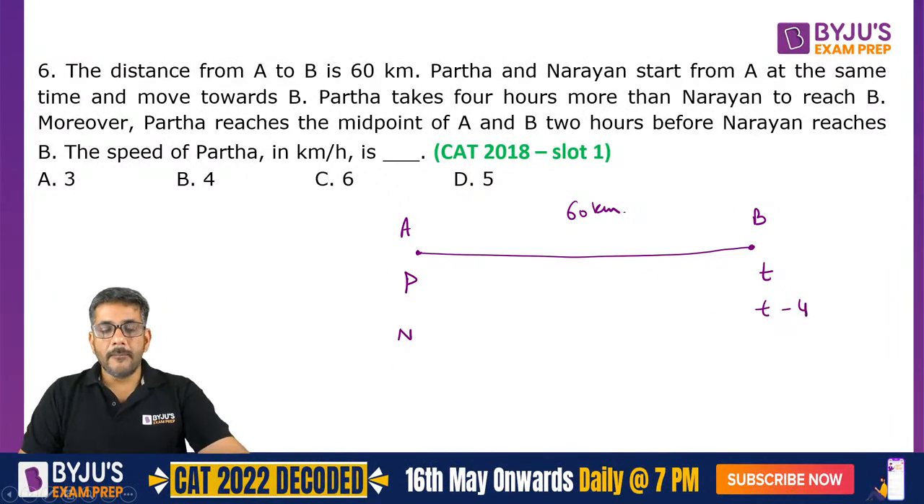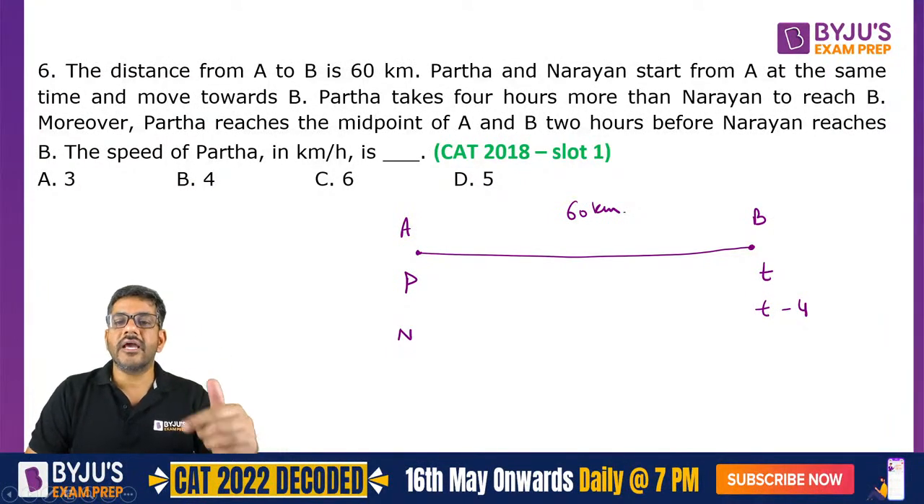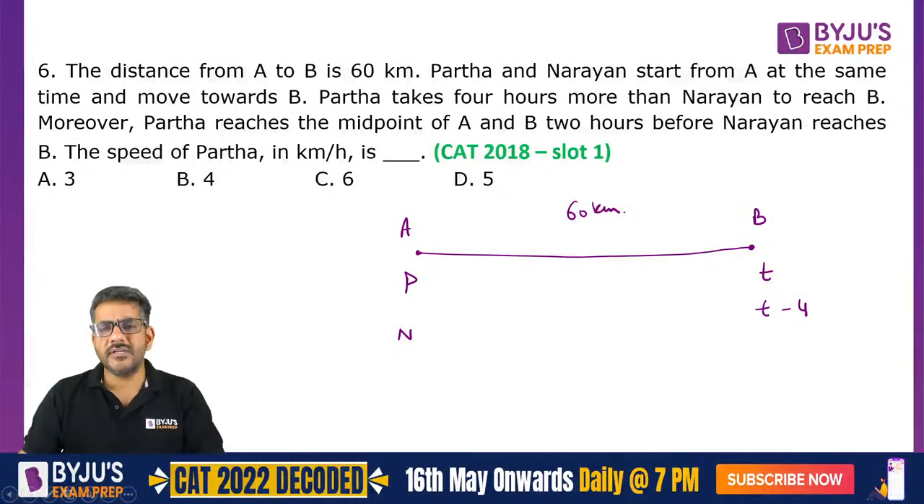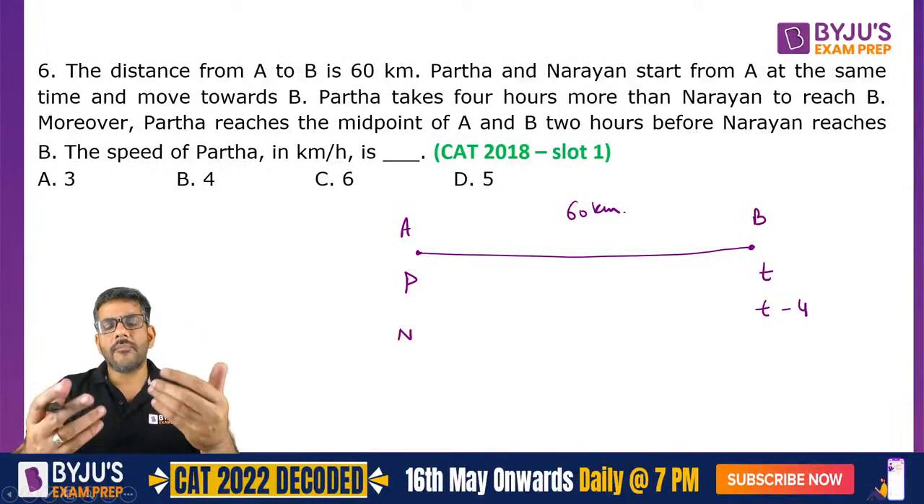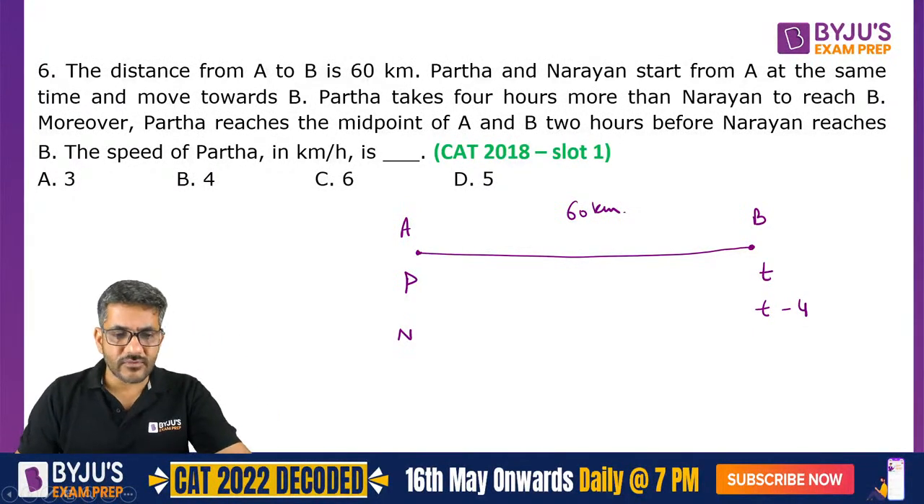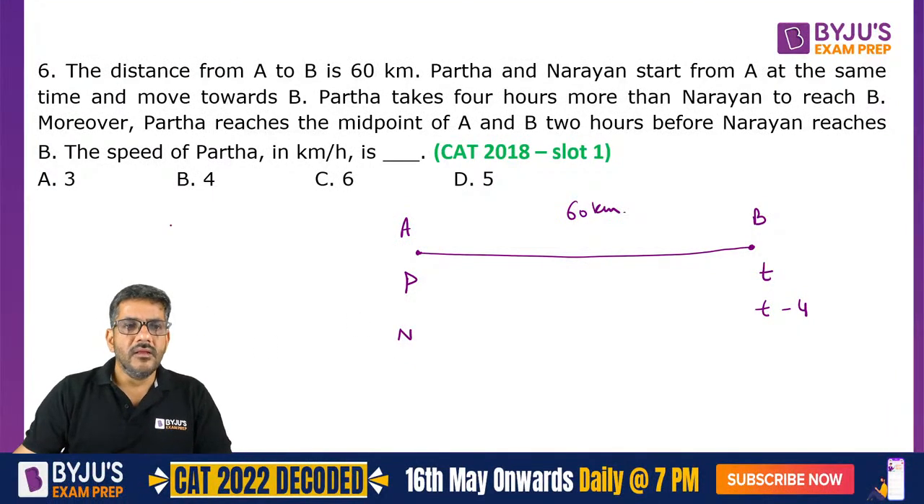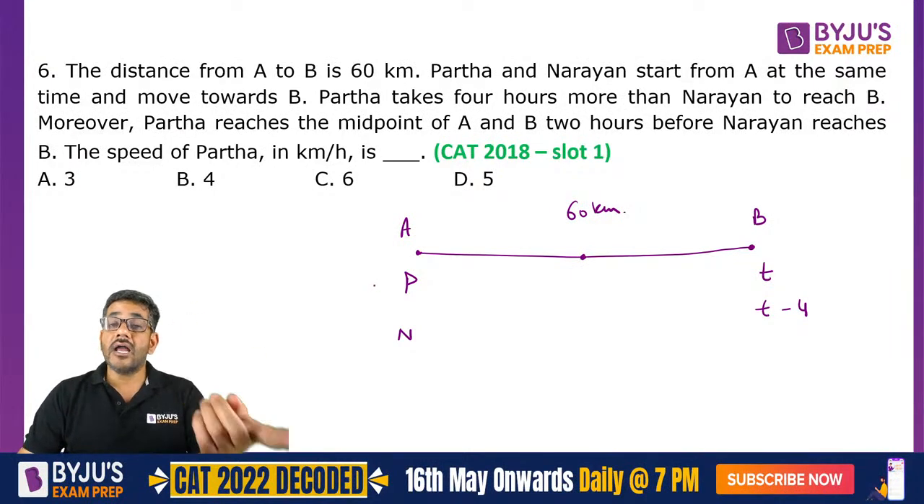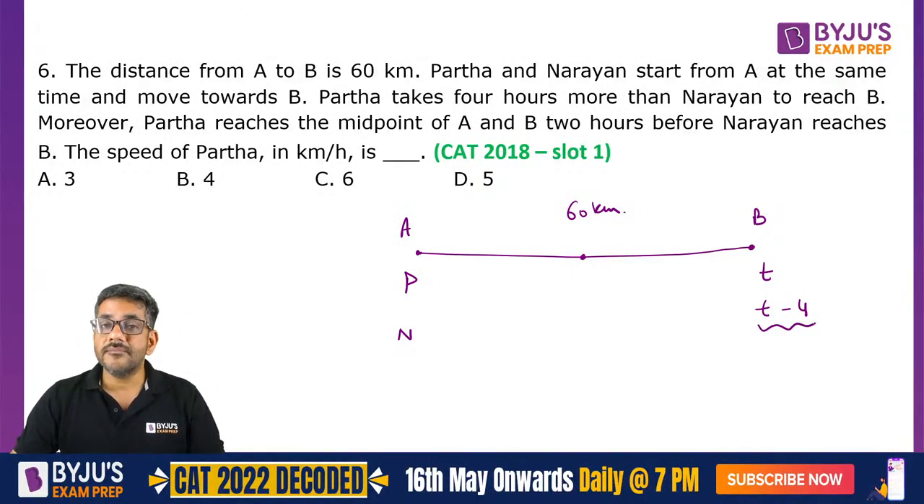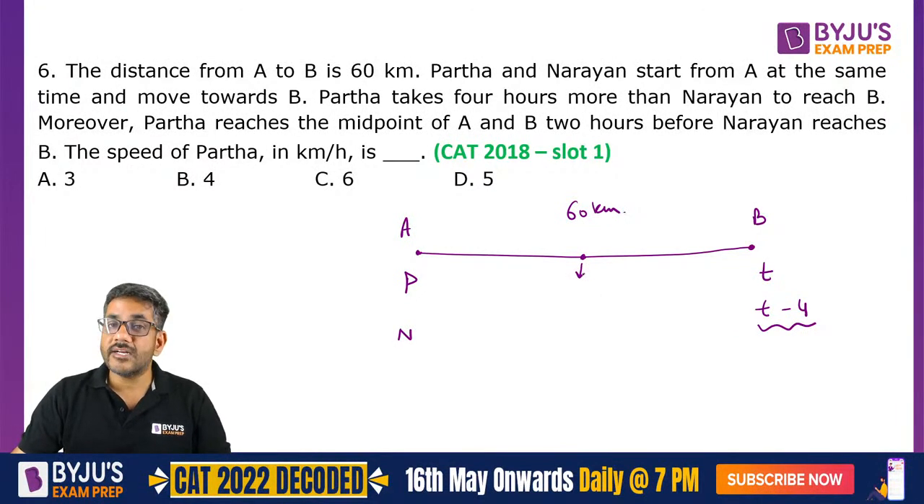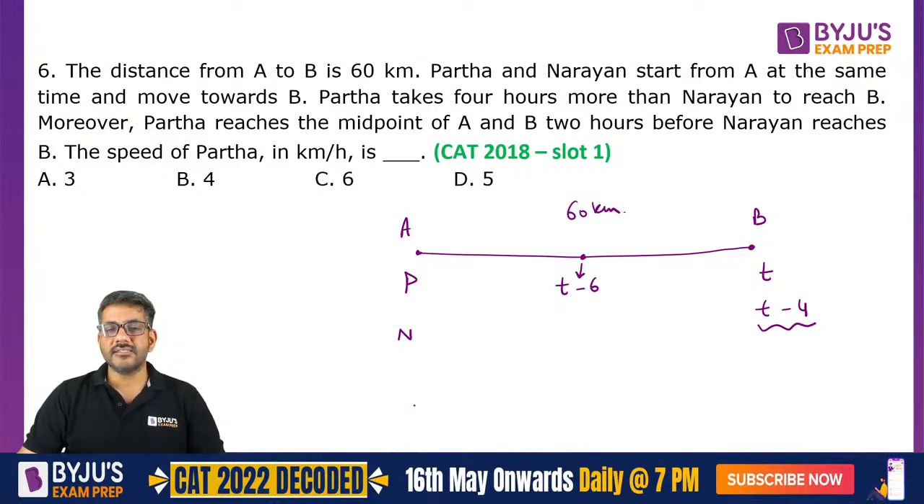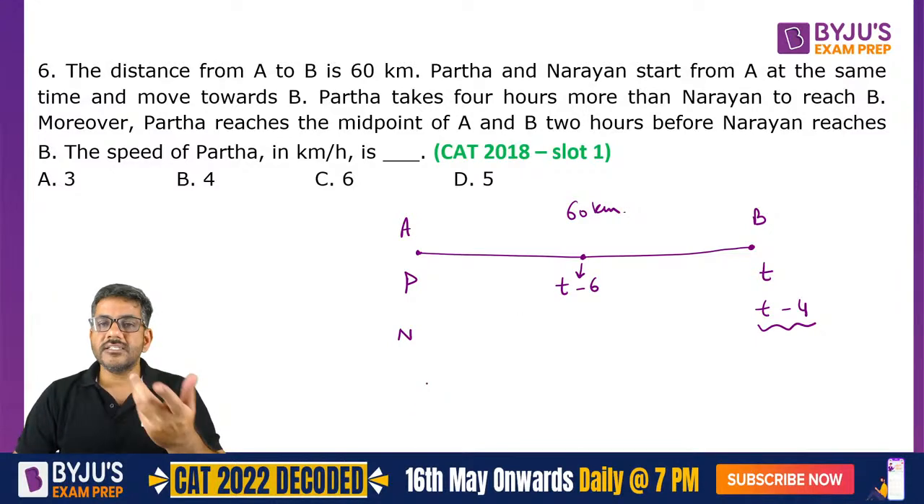यही लिखा है ना उसने. Partha takes 4 hours more than Narayan. So you can assume Narayan's time as T, then Partha's time would be T plus 4. Or Partha's time is T, then Narayan's time would be T minus 4 because he has taken 4 hours more than him. Moreover, Partha reaches the midpoint of A and B. This is the midpoint of A and B, 2 hours before Narayan reaches B. Now Narayan reaches B in T minus 4 hours. Partha reaches this midpoint 2 hours before him. So can I say he reaches here in T minus 6 hours? He reaches here in T minus 6 hours. What is the speed of Partha?